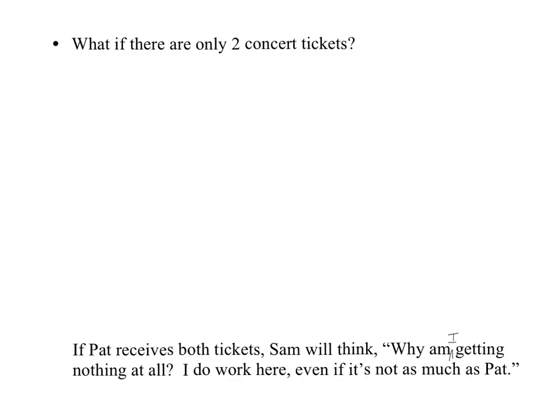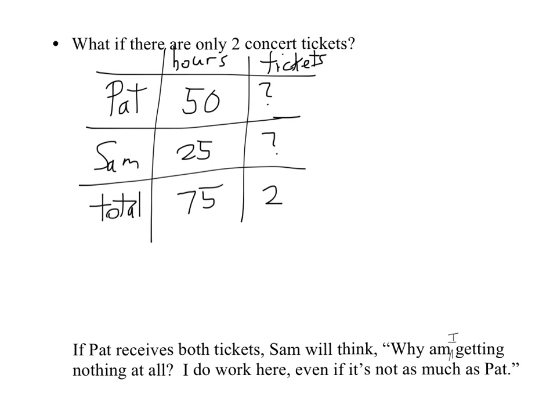And now we look at an example that illustrates why there is a problem of apportionment, why there is something difficult that needs to be solved. So we ask, what if there are only 2 concert tickets available? Same scenario, Pat has worked 50 hours a week, but Sam only 25. So what are we going to do?